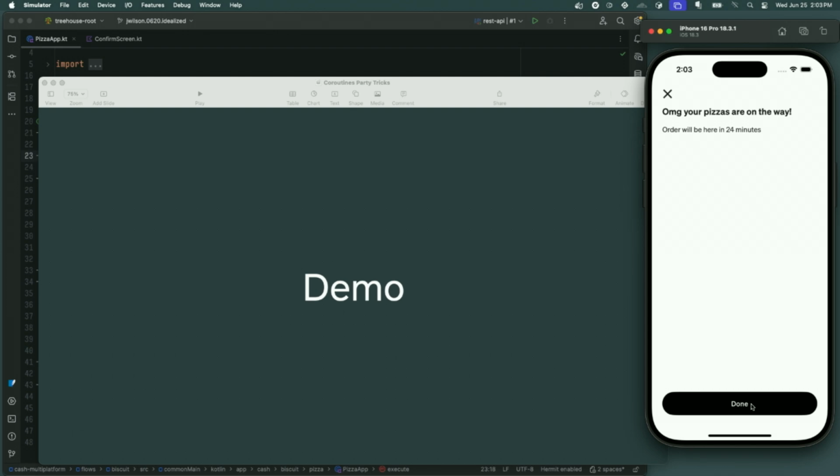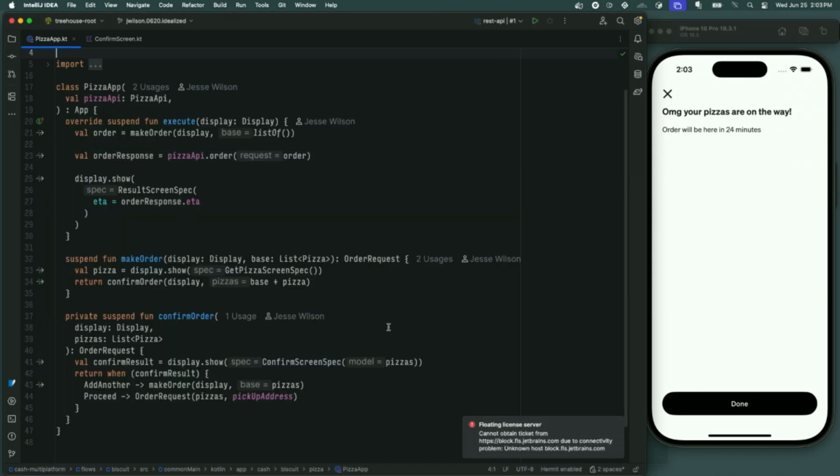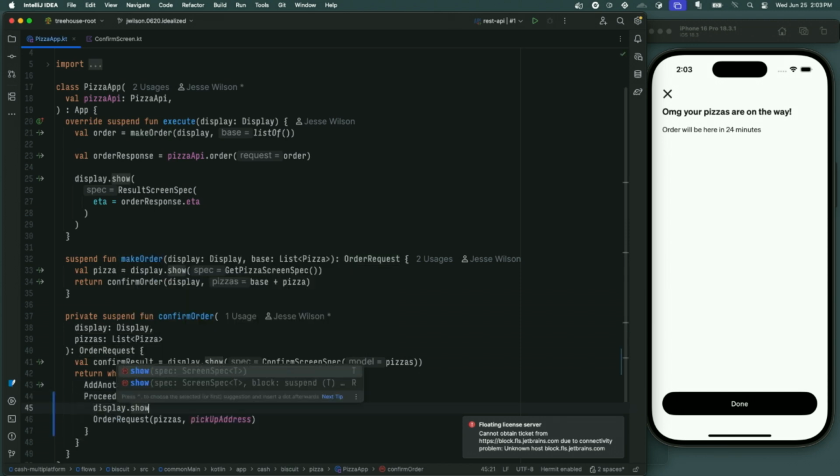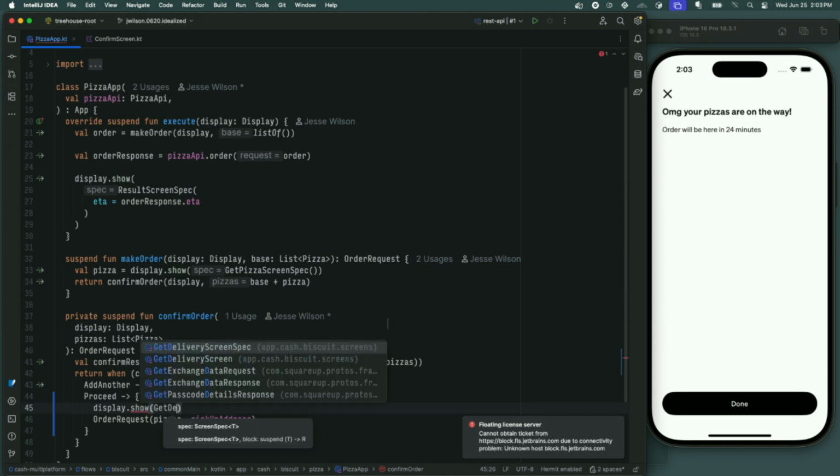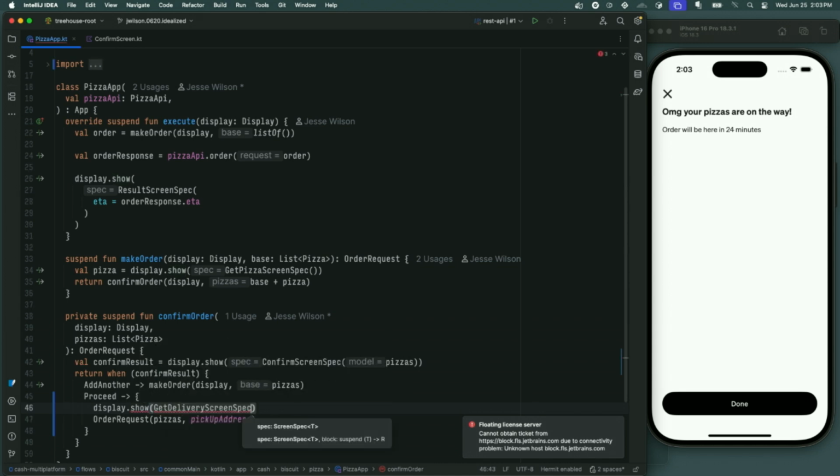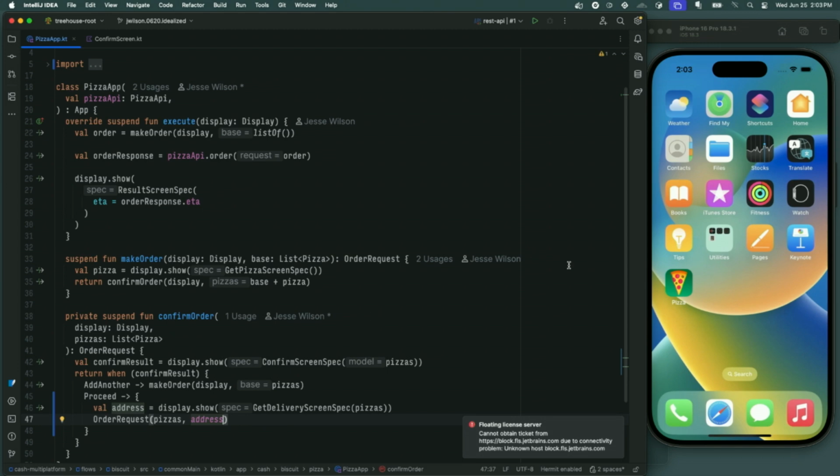This is actually kind of a crappy demo because I've only got three screens. So I'm just going to stop doing the work and make one more screen. I'm going to do display.show get delivery screen and pass in the pizzas I'm delivering. And that is going to give me an address. And then I'll pass that address to the screen I'm navigating to. Save that. And then when that's ready, I'm just going to rerun my application now.